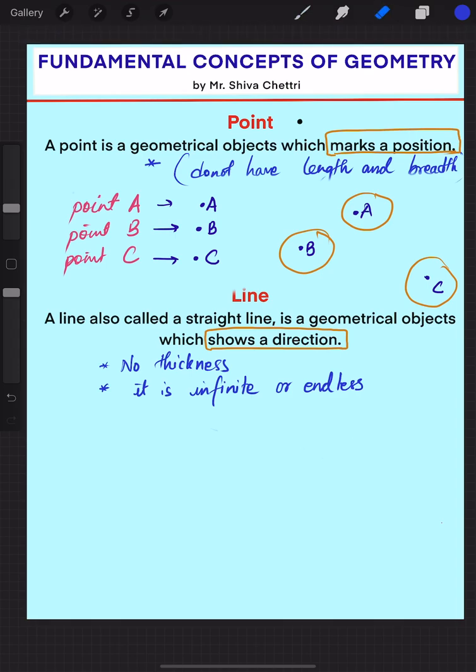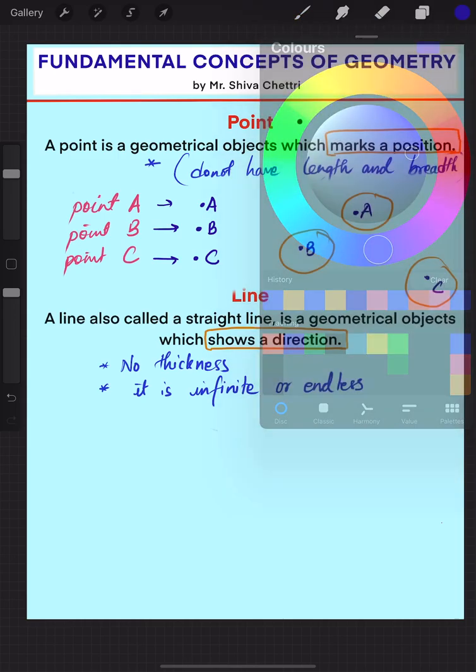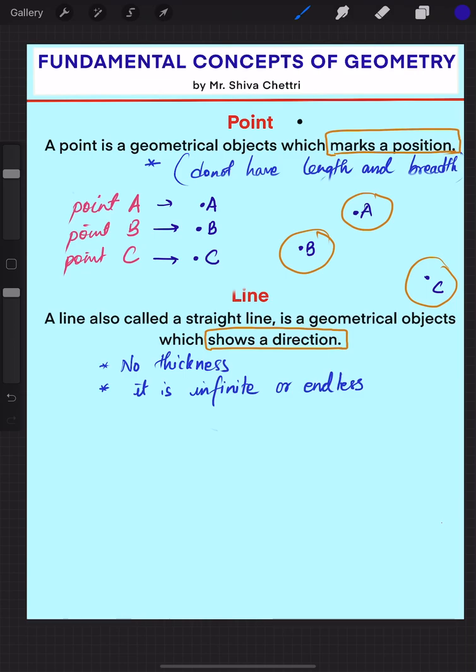So now let us move on to its symbolical representation. How do we represent a line? We just draw a straight line this way, and I mark an arrow on both sides. Why am I marking this arrow?